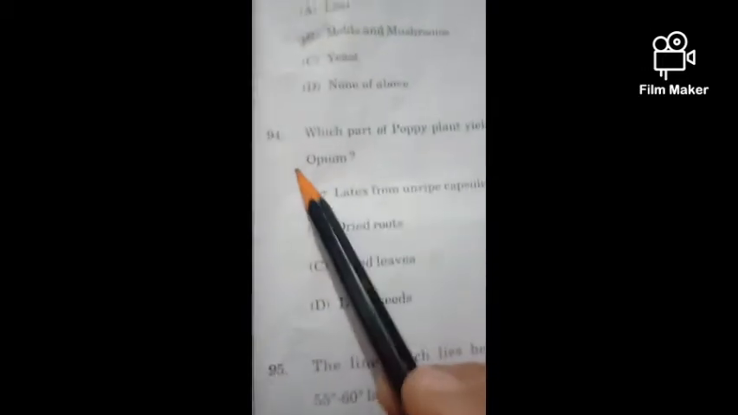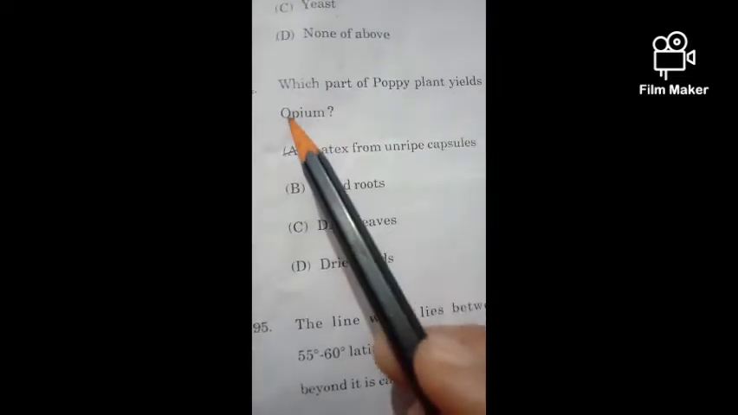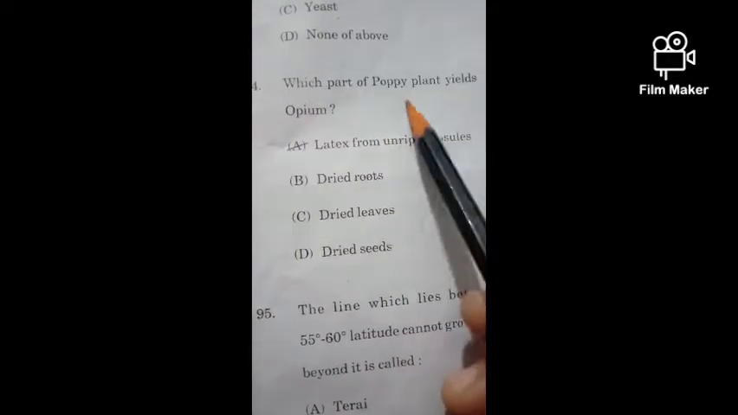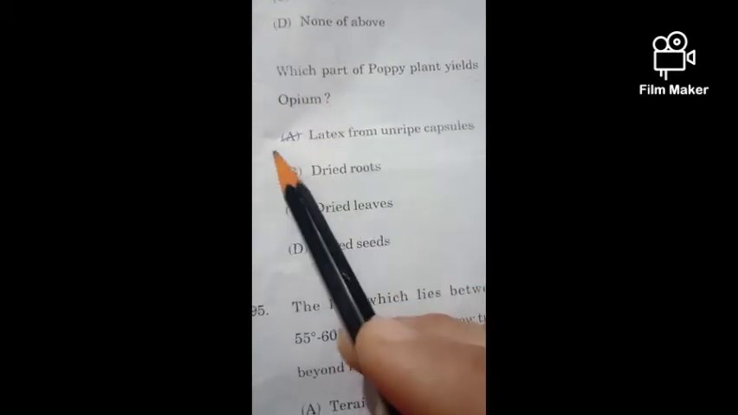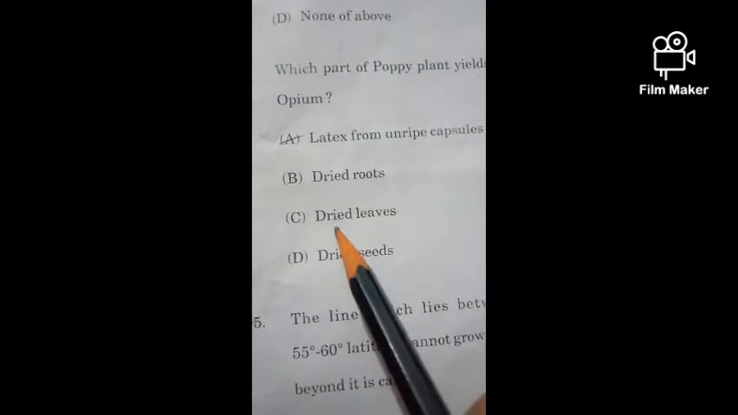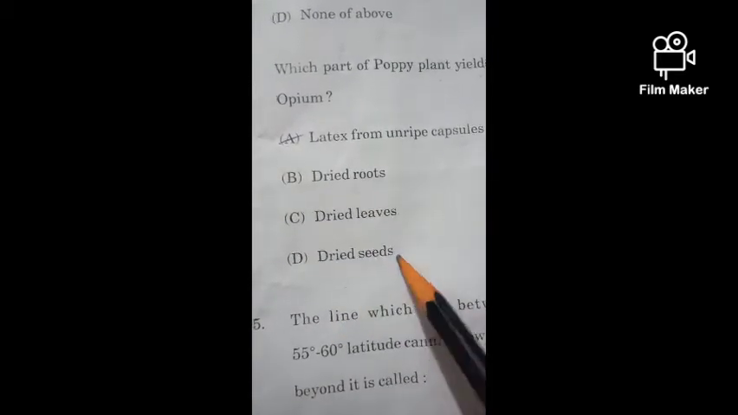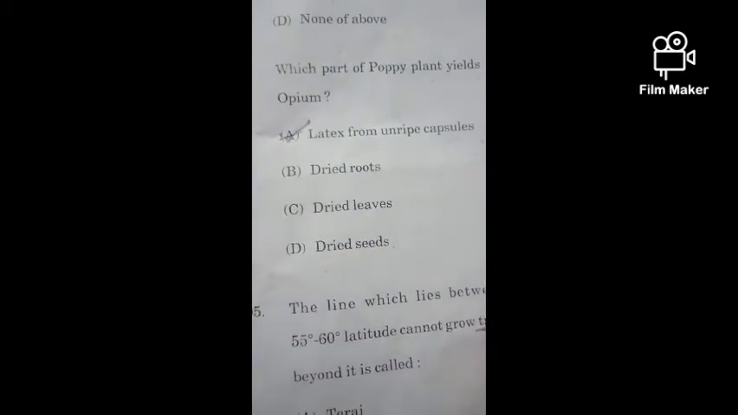Now question number 94. Which part of the poppy plant yields opium? Options: latex from the unripe capsules, dried roots, dried leaves and dried seeds. So its correct option is latex from unripe capsules.